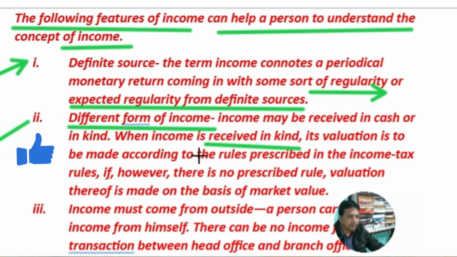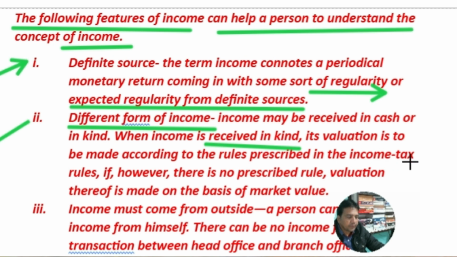Next point, different forms of income. Income may be received in cash or in kind. When income is received in kind, its valuation is to be made according to the rules prescribed in the Income Tax Act. If, however, there is no prescribed rule, the valuation is made on the basis of market value. So income received in kind is also income. Any benefit received in kind, such as a gift received by an employee from his employer on a birthday occasion, is treated as income.